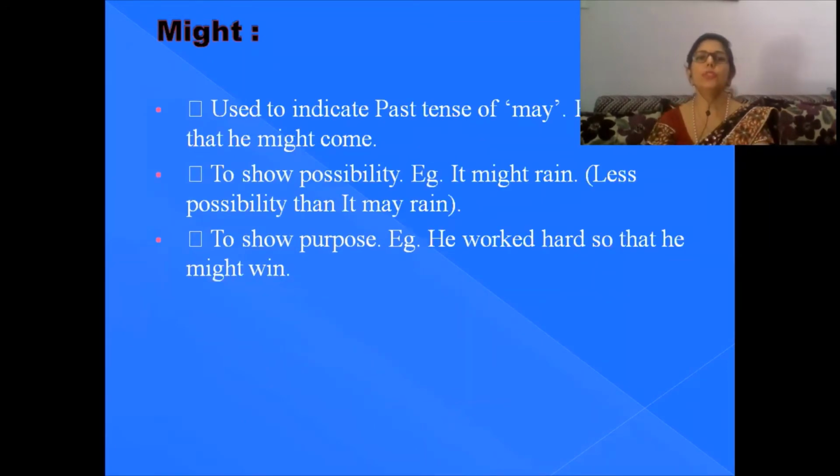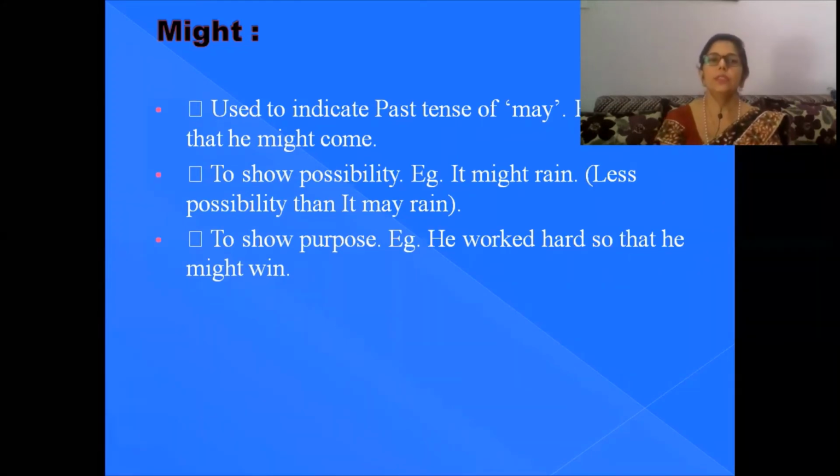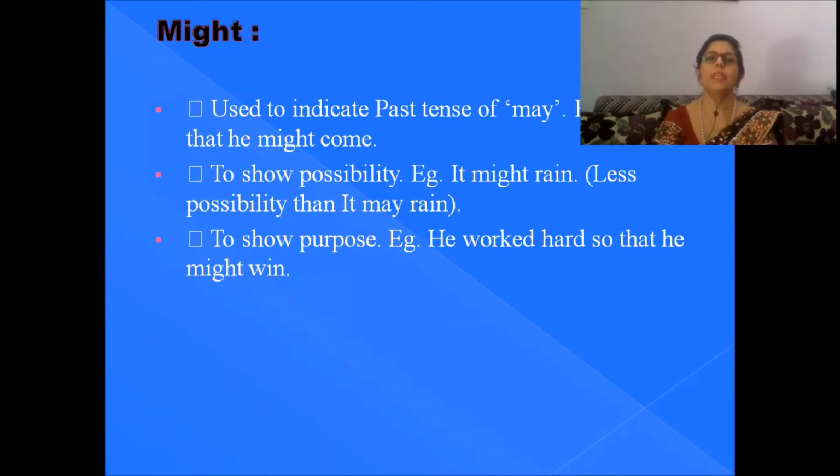Might is used to indicate past tense of may. For example, he said that he might come. This is the simple tense you could have seen here. To show possibility, for example, it might rain. But here there is less possibility than it may rain.